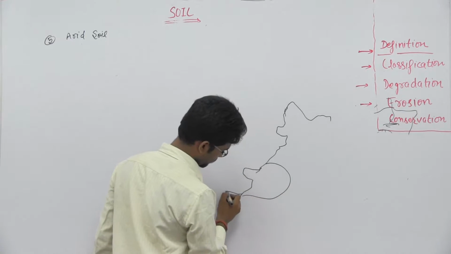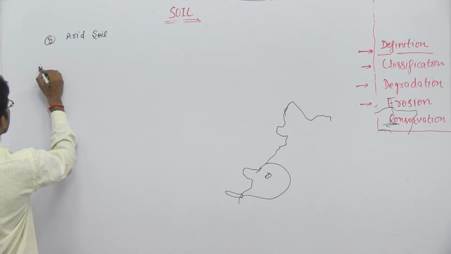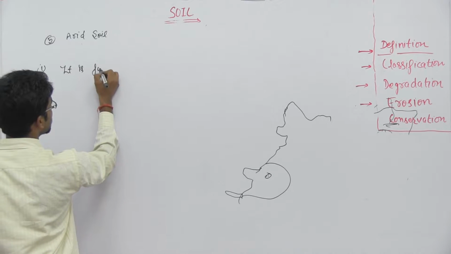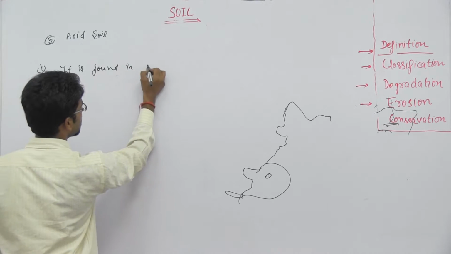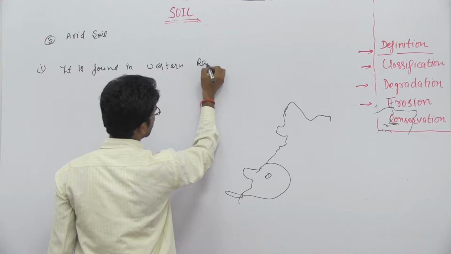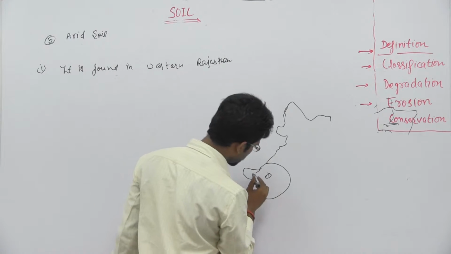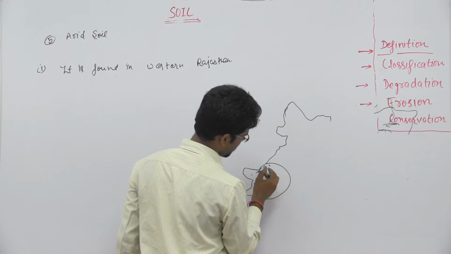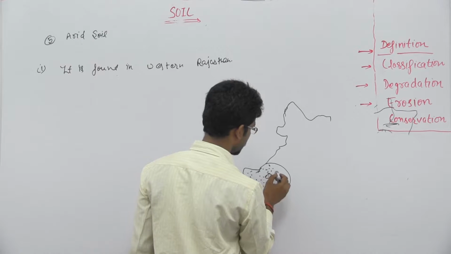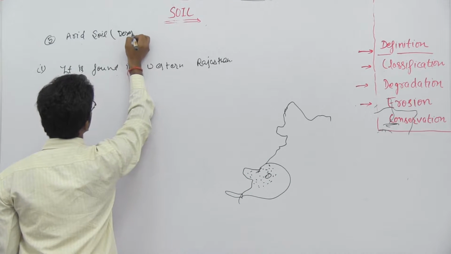So in the first point of this we will write, it is found in western Rajasthan. As it is found in the desert area, basically it has very low rainfall, so that point also we can mention. And this soil is also known as desert soil.